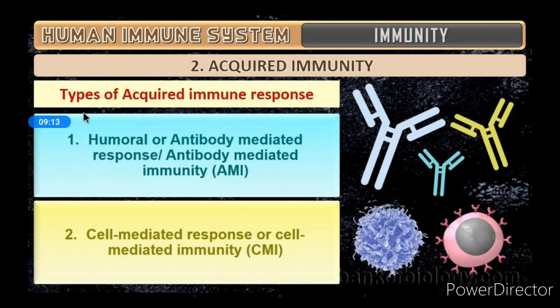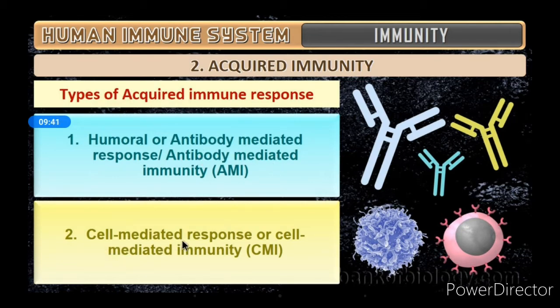And next is the types of acquired immune responses. Okay, so immune responses are of 2 types. One is humoral or antibody mediated response, also known as antibody mediated immunity, short form AMI.